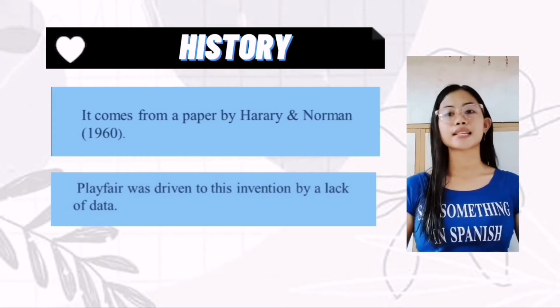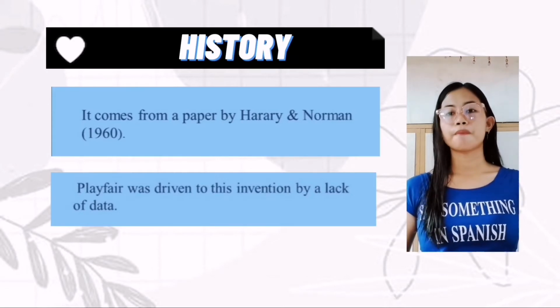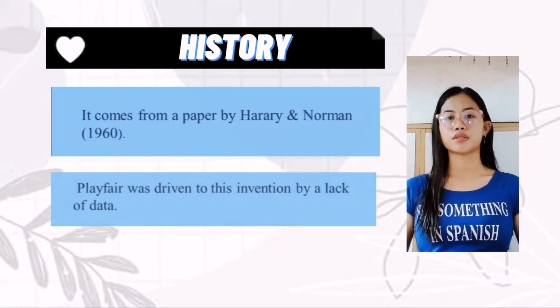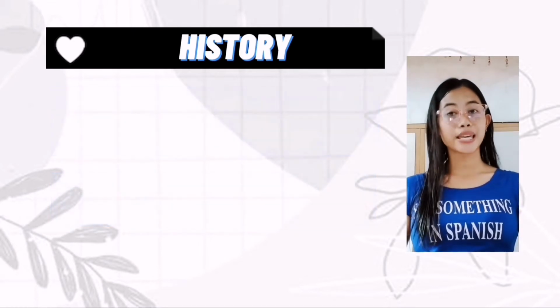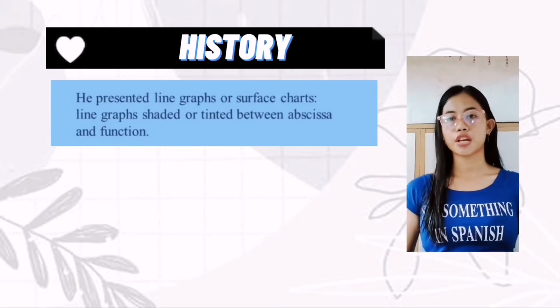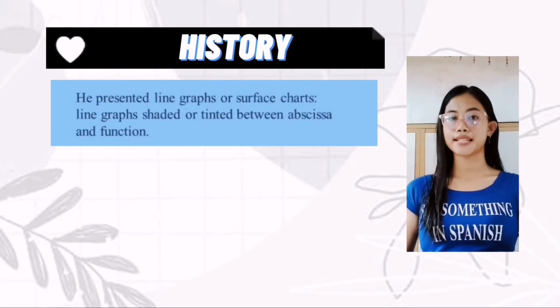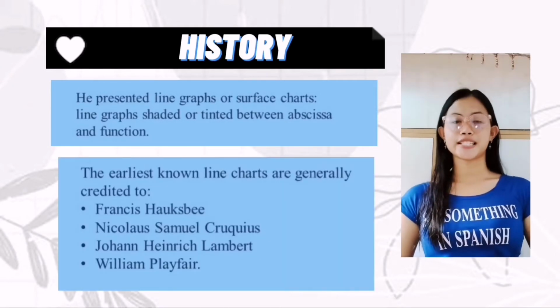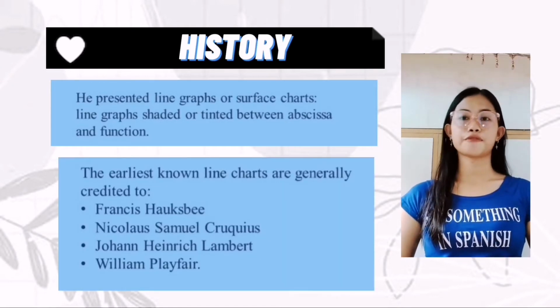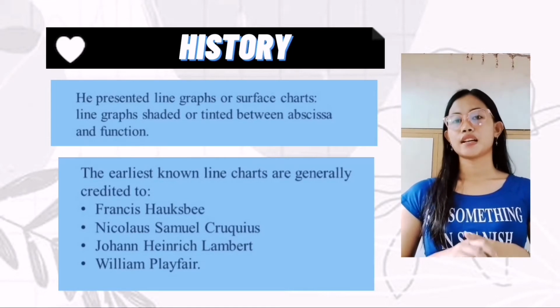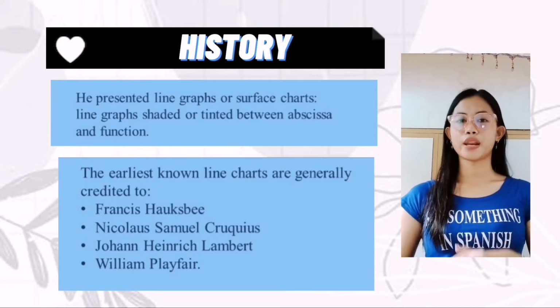In his atlas, he had collected a series of 34 plates about the import and export from different countries over the years, which he presented as line graphs or surface charts, line graphs shaded or tinted between abscissa and ordinate. The earliest line charts are generally credited to Francis Hauksbee, Nicolaus Samuel Cruquius, Johann Heinrich Lambert, and William Playfair.